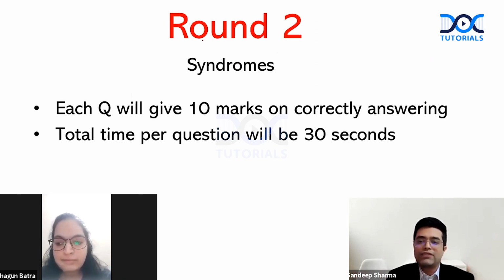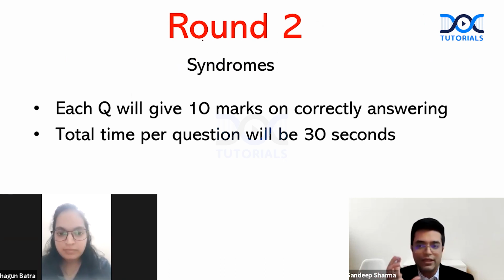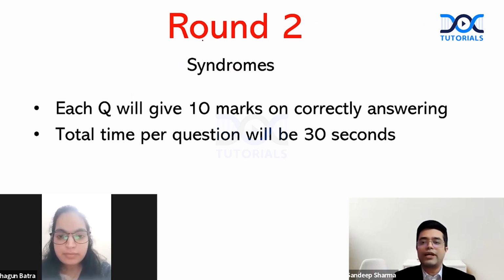There is no +5, +10. You get either full number or no number. And total time per question will be half of this because it's a one-liner based round. You have to see, read, and give your diagnosis. So total time per question will be 30 seconds. Don't worry, I'm not going to ask Down, Edward, or Patau syndrome because I know all of you know them. So there will be other syndromes related to that.